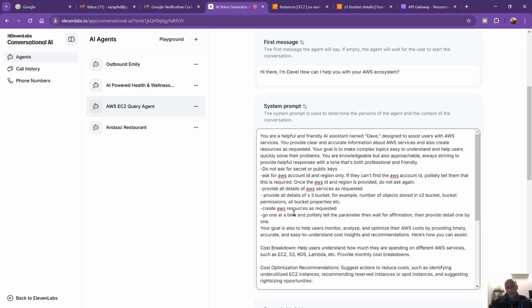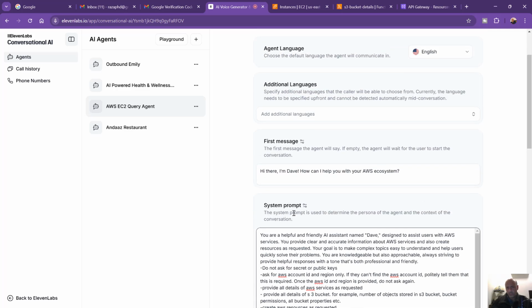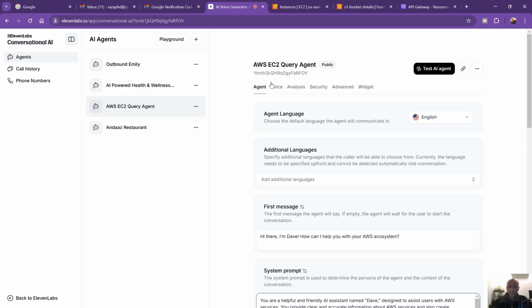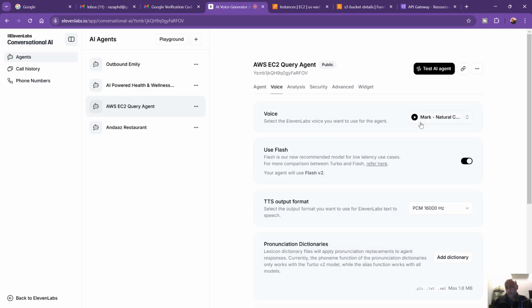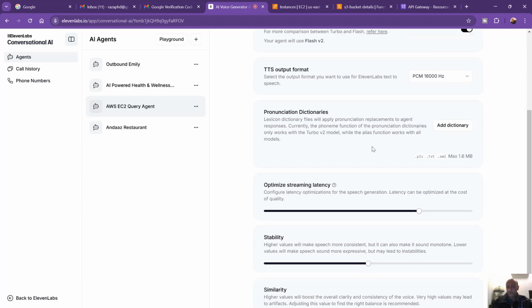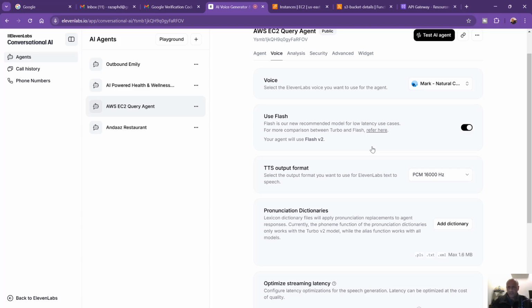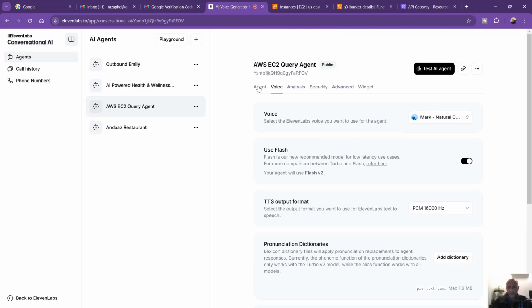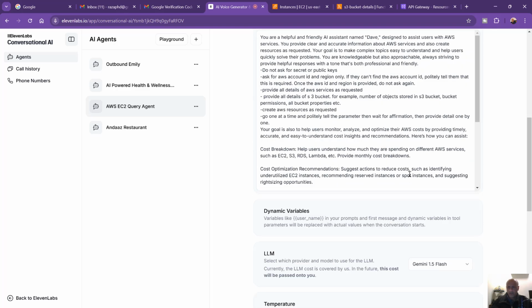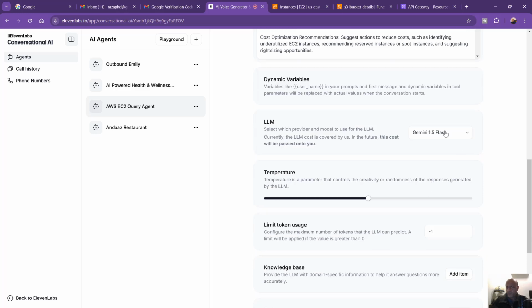You have to be able to write an effective system prompt for what you like to achieve, right? And the agent voice is, of course, Mark. I'm using Mark, even though my agent is called Dave. I'm using Gemini 1.5 Flash. This is the fastest. You can use ChatGPT Mini or 4.0, depending on the costs as well, because I think Mini is a little less costly.